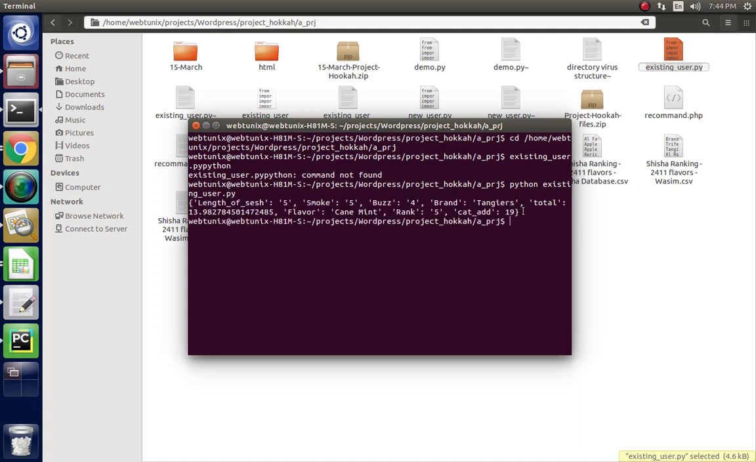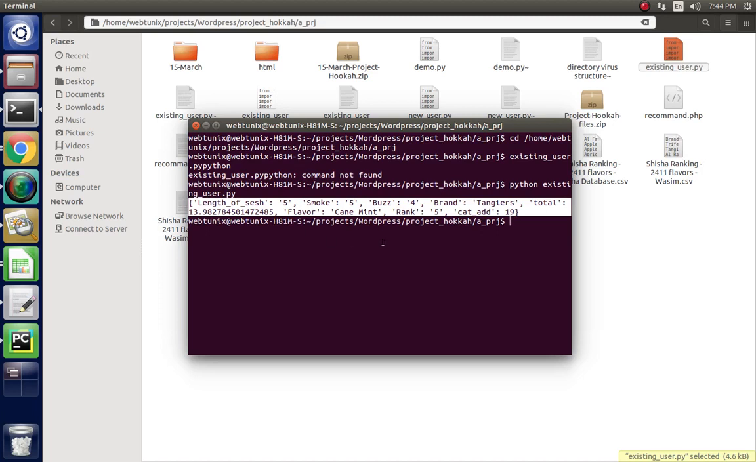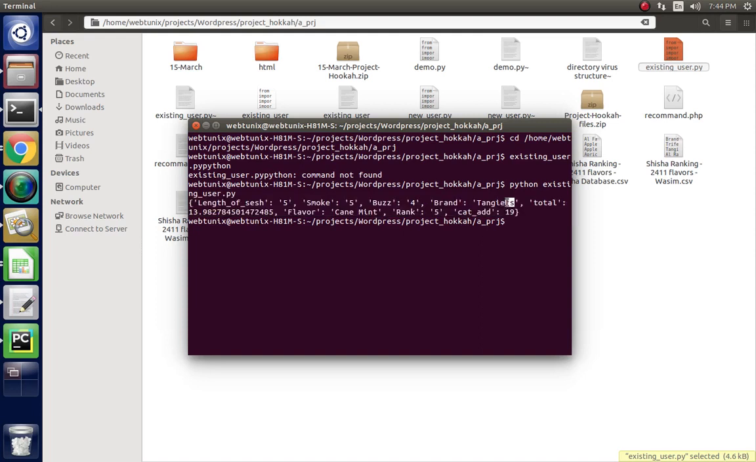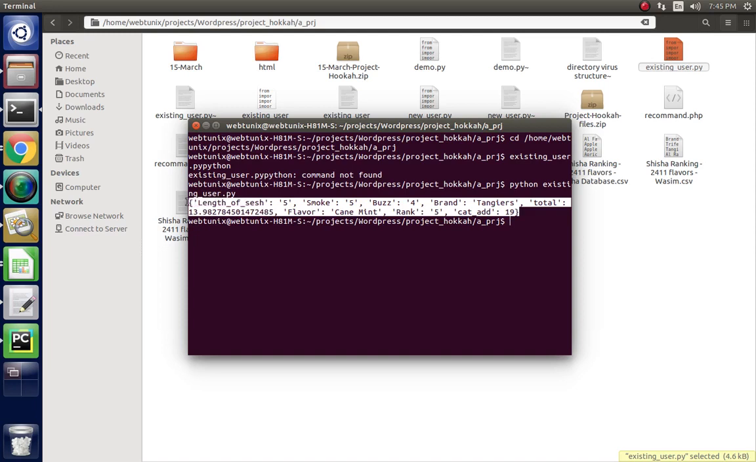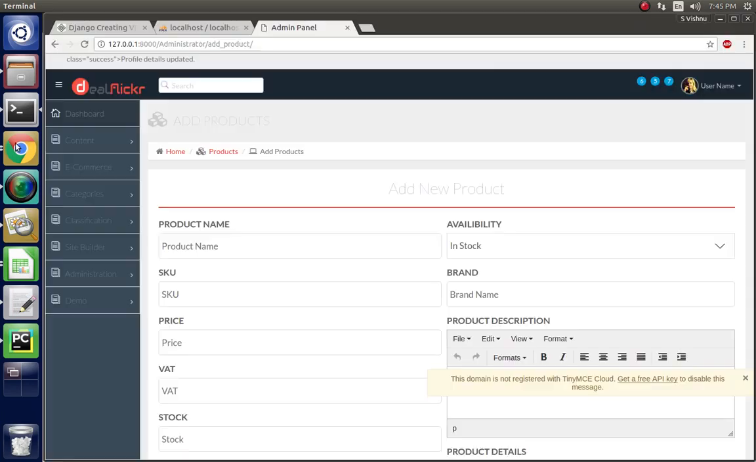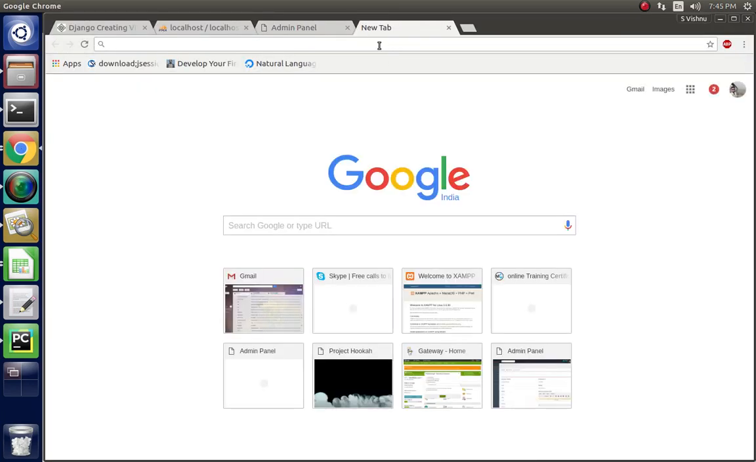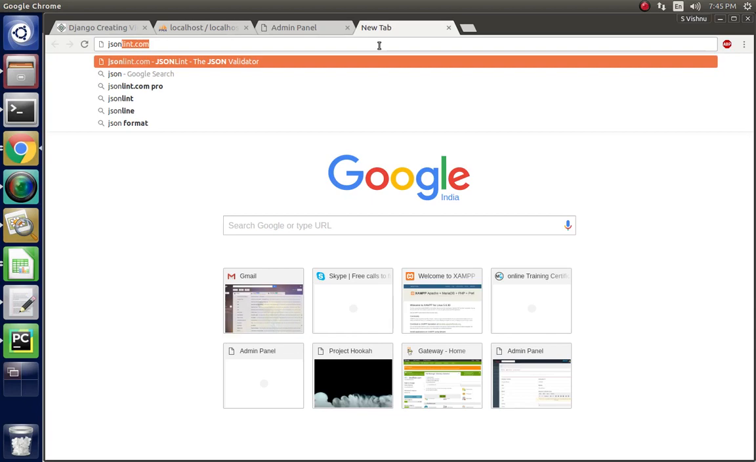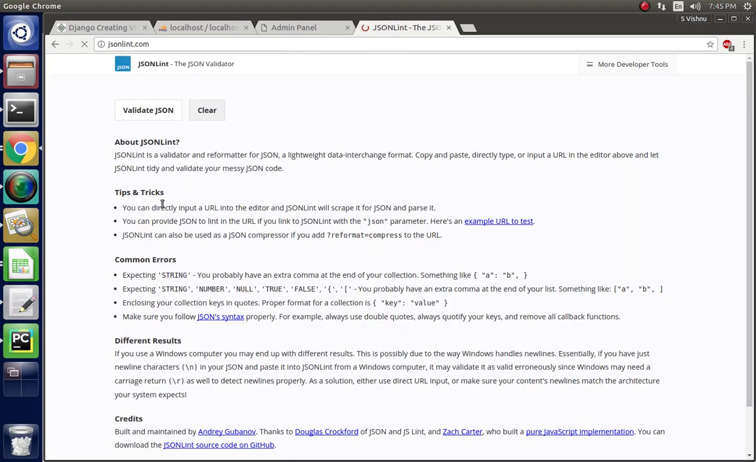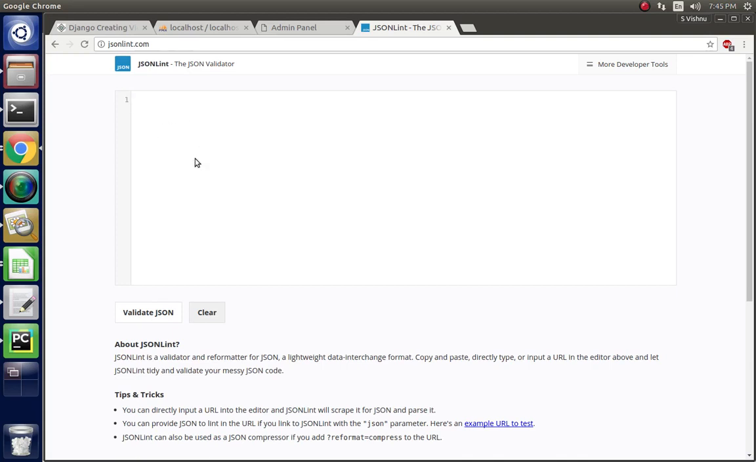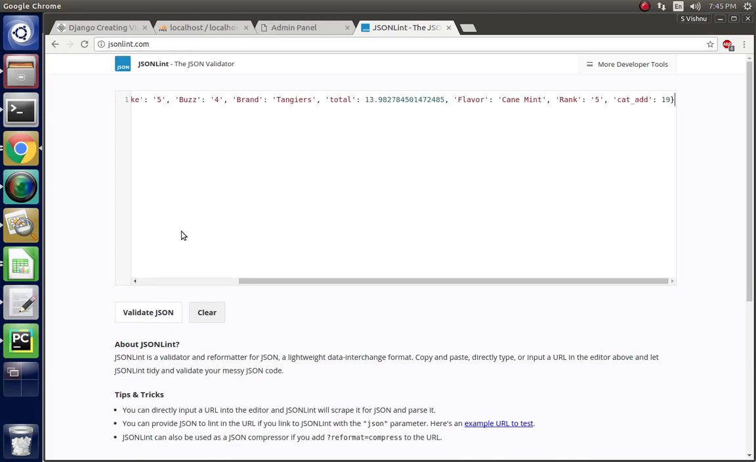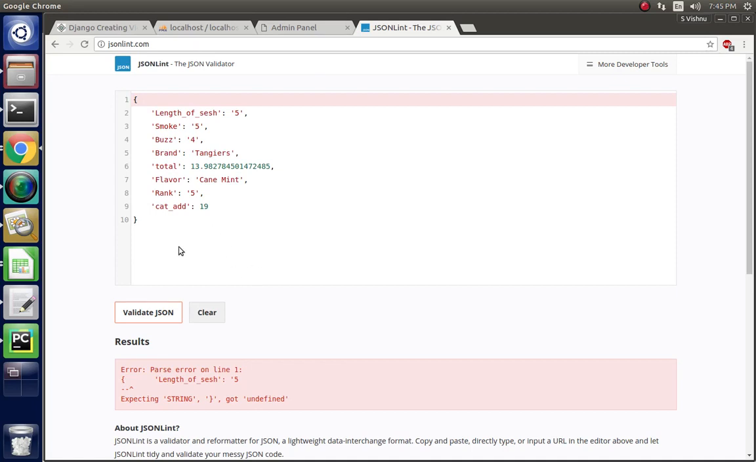Now you can see that this is the exact output, that we should try this brand, Tangiers, and flavor Cane Mint. You can also see this in a better format in JSON type. Copy this data and open it in JSON format. Look at this, this is my recommended choice data.